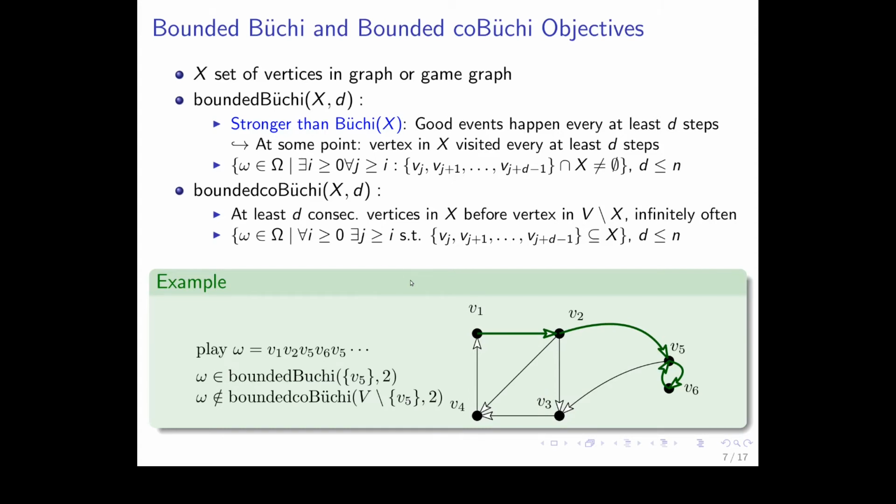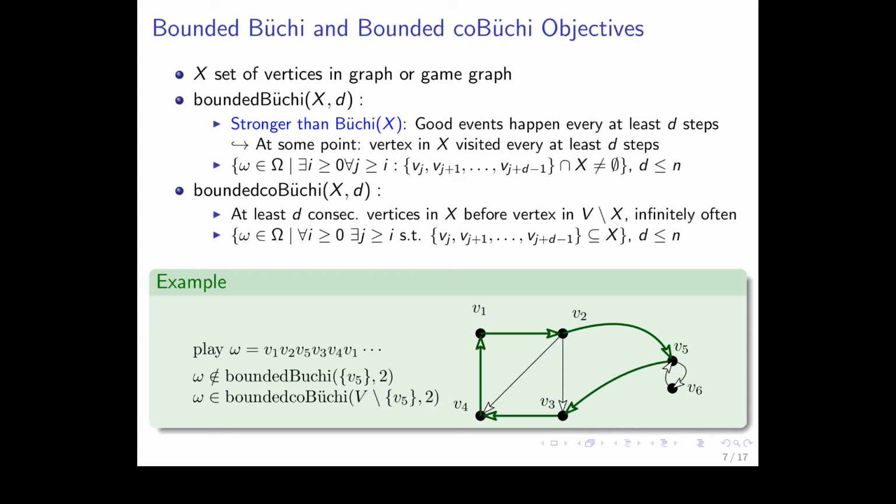So consider, for example, the play in this example, and notice that the play is not in bounded co-Büchi of V without v5. Now that's a different vertex set than we had in the other objective. Why? Because we visit v6, which is the only vertex qualifying as V without v5, but then we always visit v5, and in this way we never visit two vertices in the desired set consecutively.